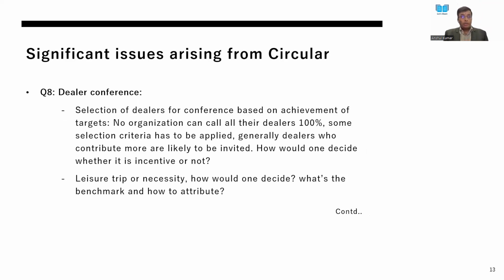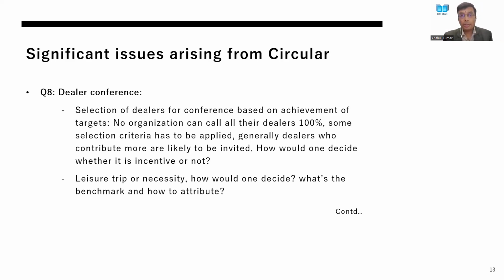Then moving on to question number 8, which talks about dealer conference. It gives an example as to when and how the dealer conference can also be treated as a benefit. It says that if it is provided to all the dealers, then it would not be treated as a benefit. Now, what happens is that large companies do have a significant number of dealers or distributors, and it may not be possible for the organization to call all the dealers to a particular conference.